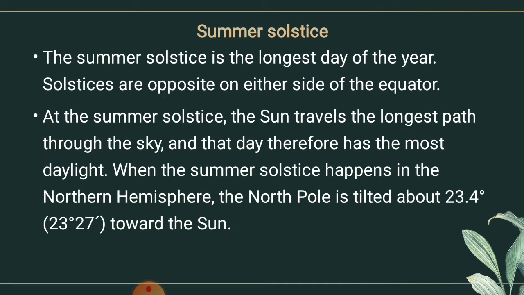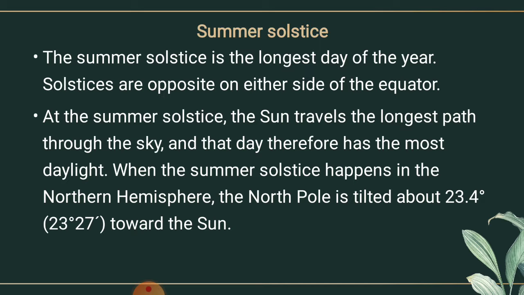The north pole is inclined towards the sun, and the places beyond the Arctic Circle experience continuous daylight for about 6 months. So 6 months of daylight as well as 6 months of night. Since a large portion of the northern hemisphere is getting light from the sun, it is summer in this region north of the equator.